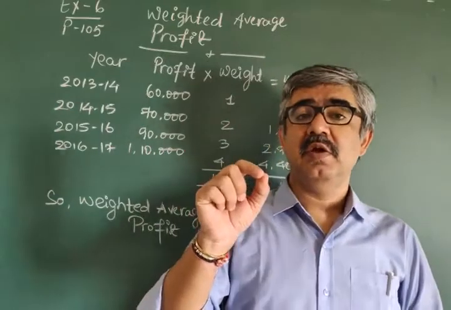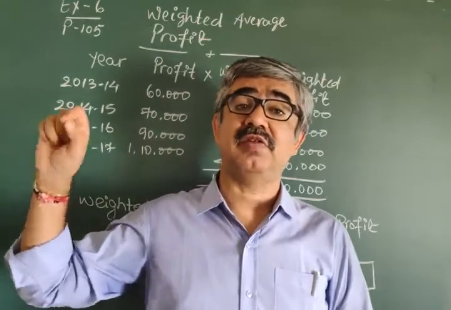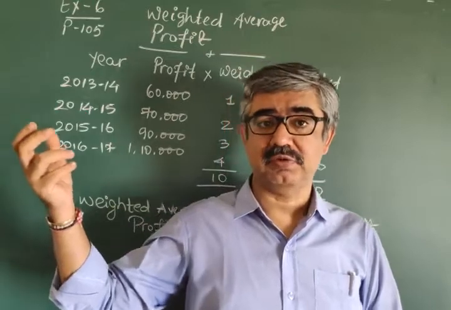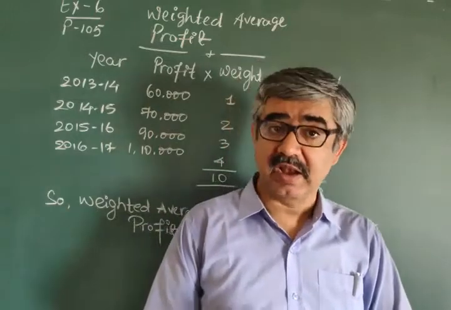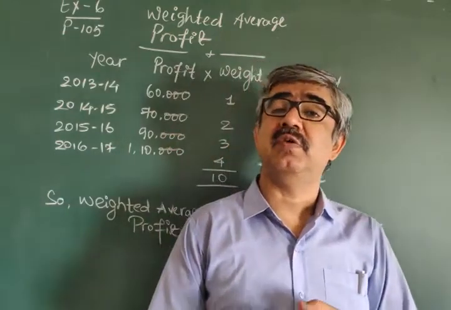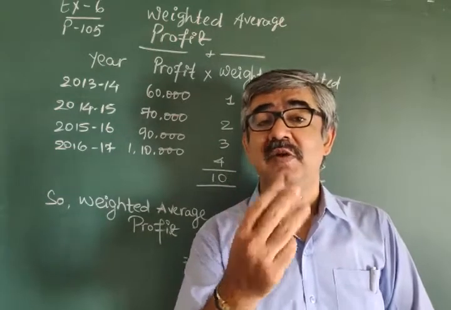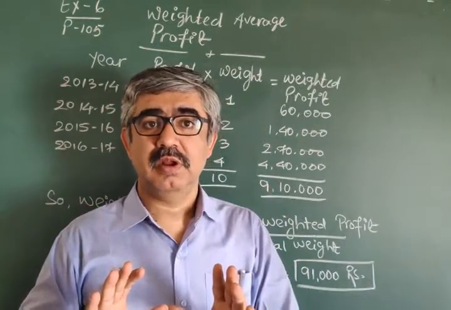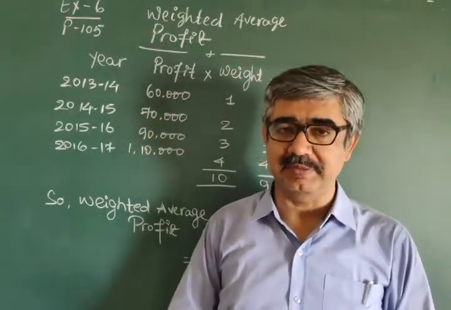In that case, we give 3 weight to that 10 lakh. So 10 lakh multiplied by 3 shows 30 lakh. It's a big amount. But the reverse: 2018, 10 lakh, 2019, 5 lakh, and 2020, 1 lakh. Now we give 3 weight to 1 lakh. You got my point? Try to make your own examples like this to clear your concepts.